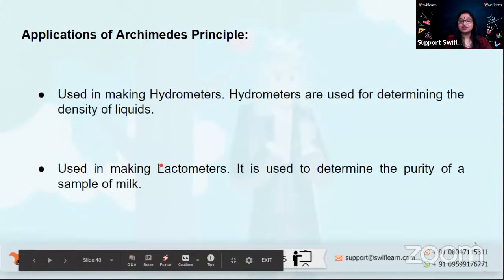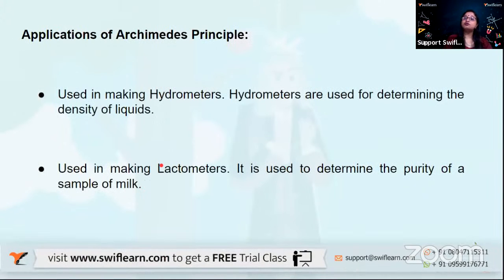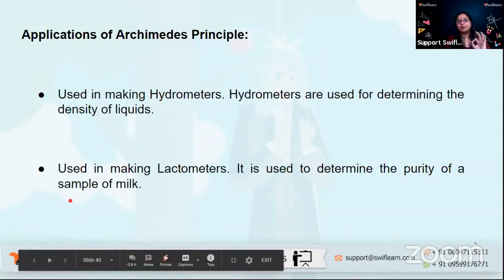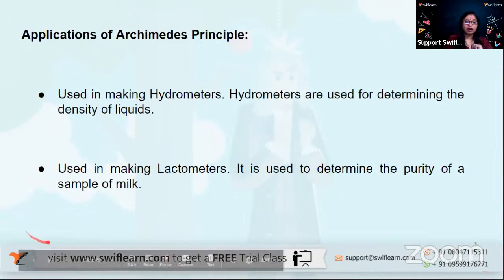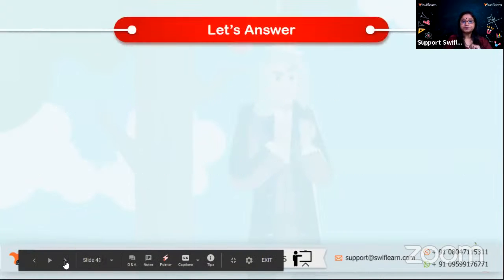Right. It's also used in making hydrometers. Now, what are hydrometers? Hydrometers are used for determining density of liquids. Another important thing, they're used in making lactometers. Lactometer is used to determine purity of a sample of milk. So we have various applications of Archimedes principle here.